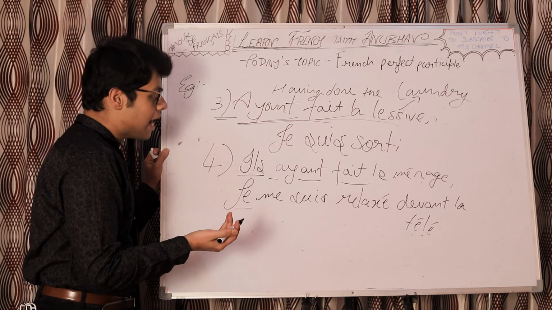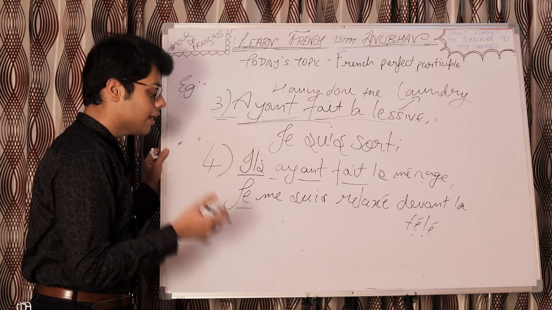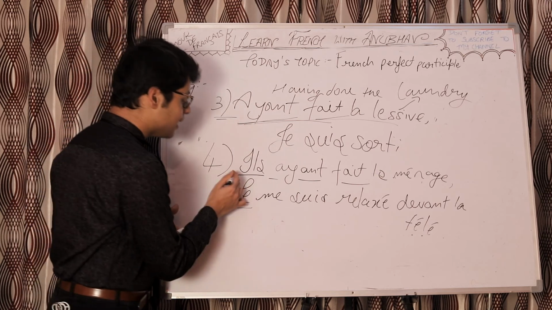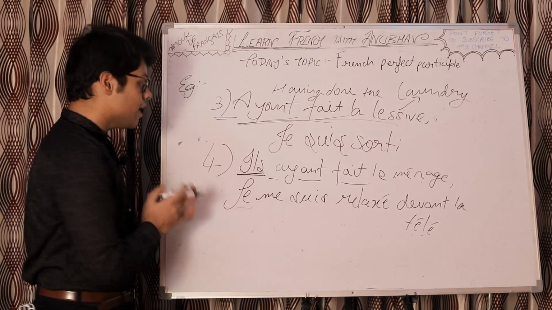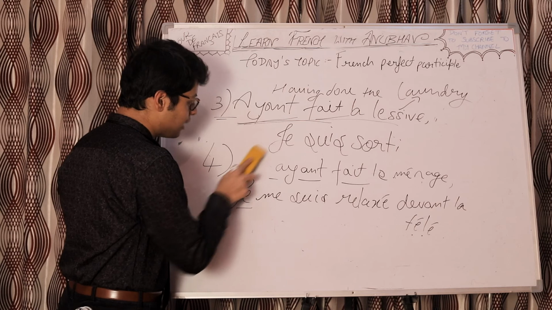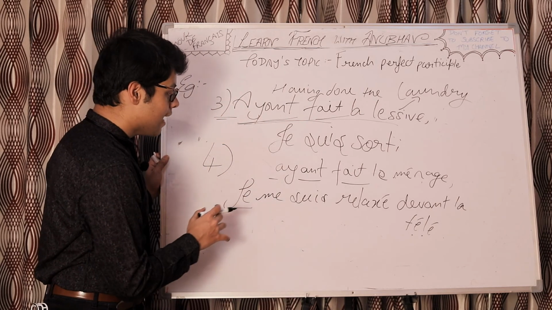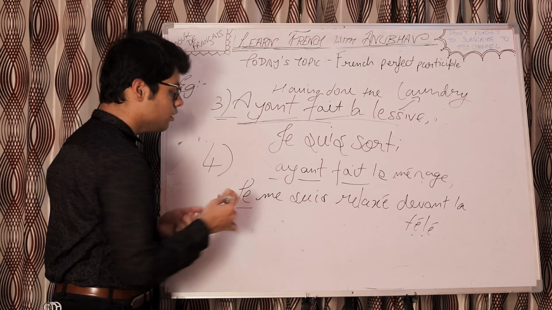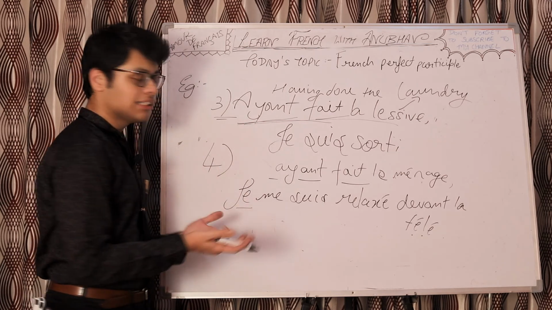So, ils ayant fait le ménage, they having done the work, je me suis relaxé devant la télé. I relaxed myself in front of the TV. We are writing the subject here just because both parts of the sentence have different subjects. Otherwise, it could have been je only. We wouldn't have written ils here. Then the meaning would be, having done the work, I relaxed myself in front of TV. But with the subject ils, it means that they having done the work, I relaxed myself in front of TV.